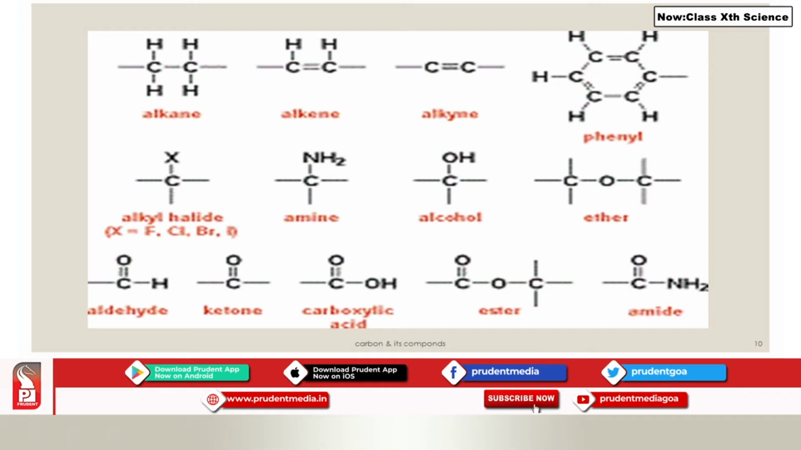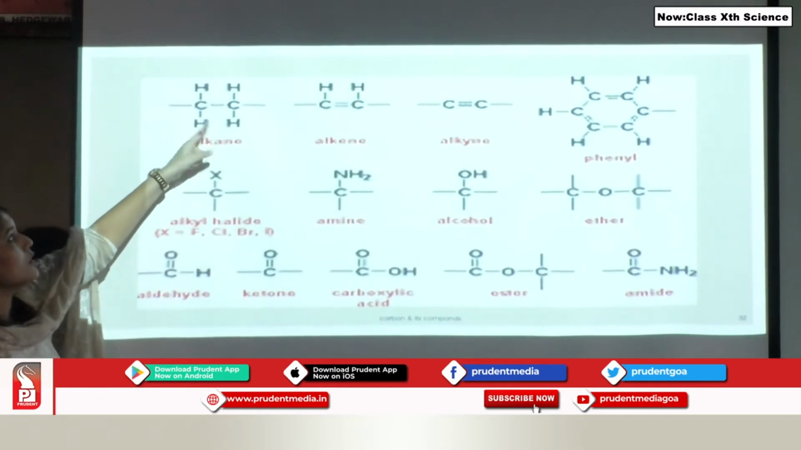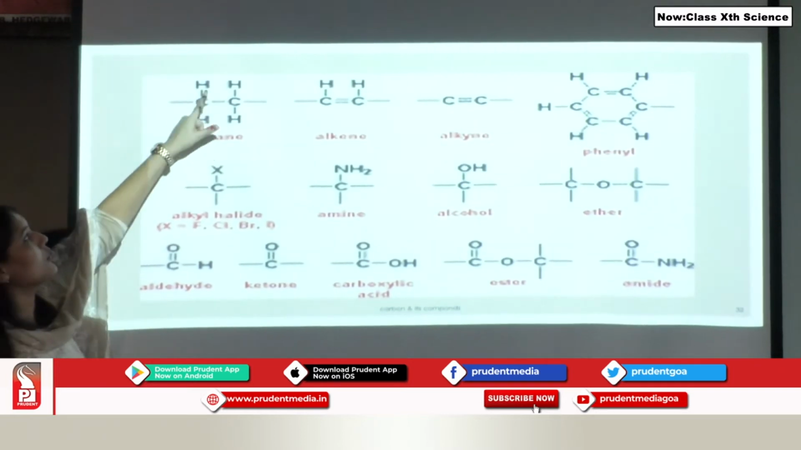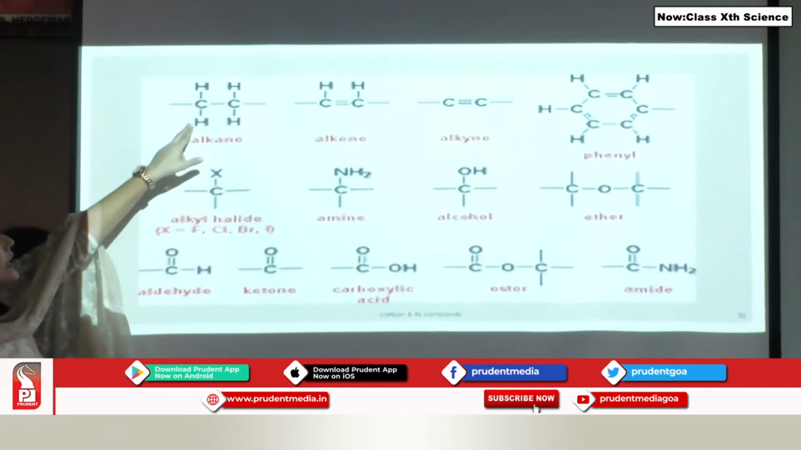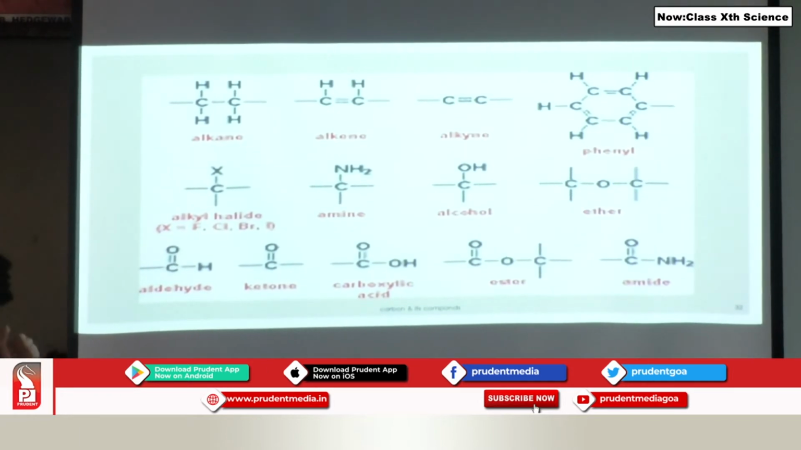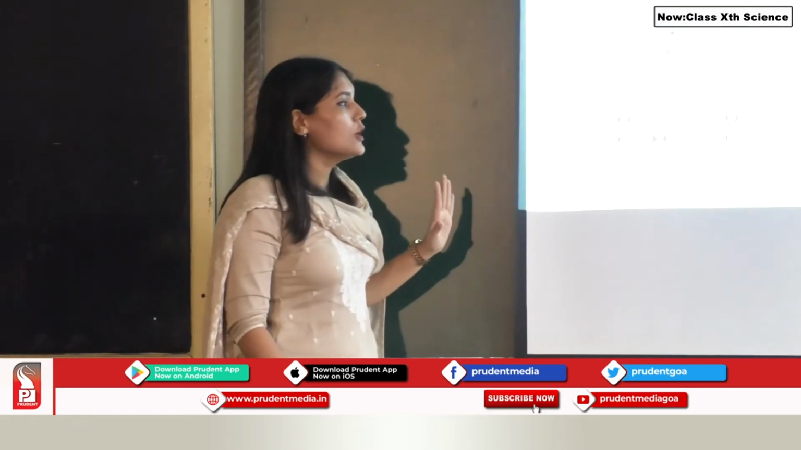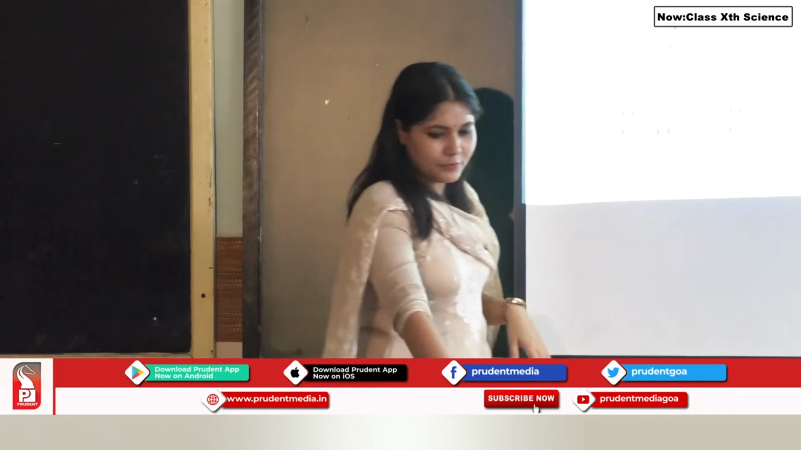So you can see there are various compounds over here which are being shown. Over here you can see a carbon. Okay, this is an alkane which has 4 hydrogen atoms linked to it. If any one of the hydrogens is replaced by any other atom, we call it a heteroatom. These are a few examples of the functional groups which we have already done before.